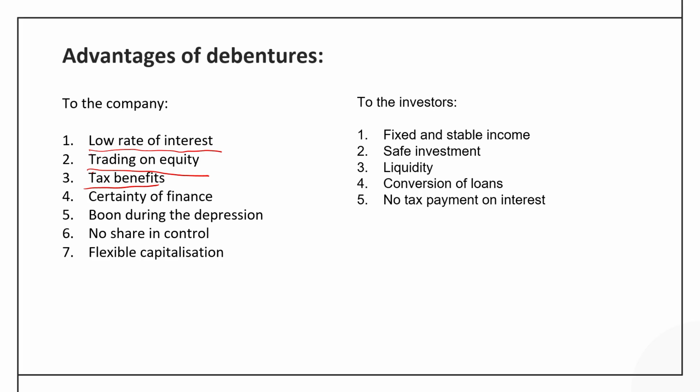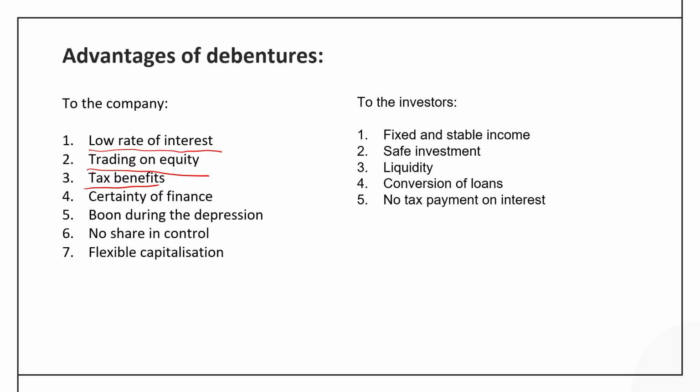We have already discussed in some discussion where the interest on debenture is a tax deductible item. That means when the company is going to calculate the tax liability, it has to first deduct the interest from the EBIT, that is earning before interest and taxes. Then only the tax liabilities are calculated. So, it would reduce automatically the tax liability of the company.